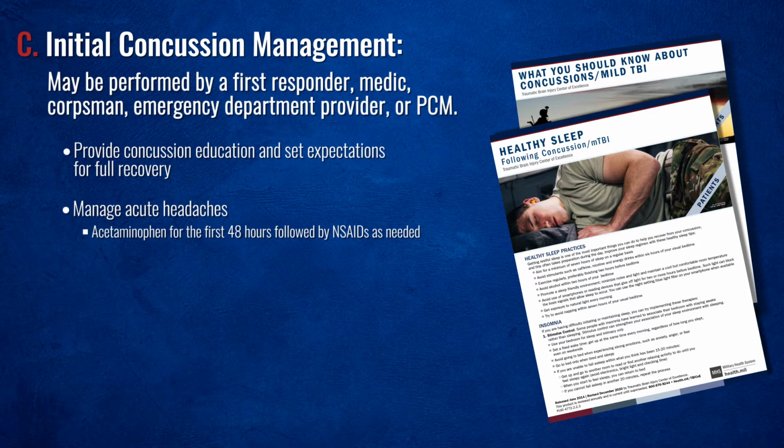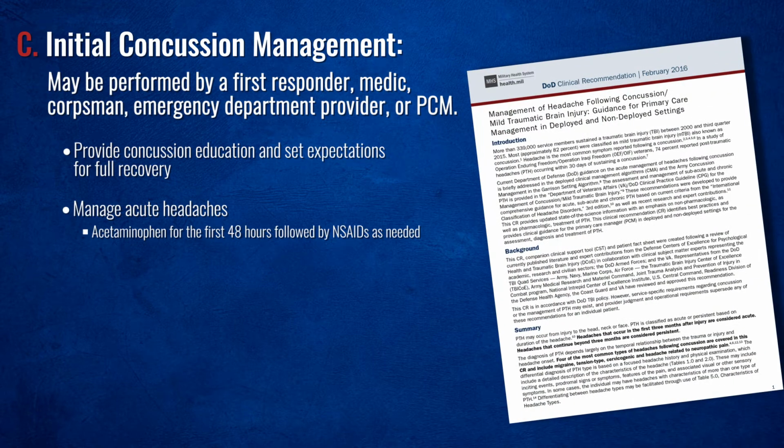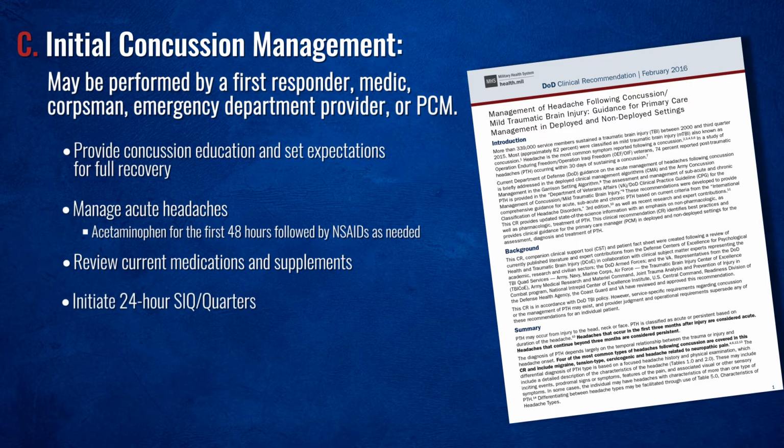If necessary, more information can be obtained with the headache following concussion/mild TBI clinical recommendation, which can also be found on the TBI COE website. Lastly, review any current medications and supplements with the patient and initiate 24 hours of SIQ or quarters and schedule a follow-up visit with their PCM in 24 hours.